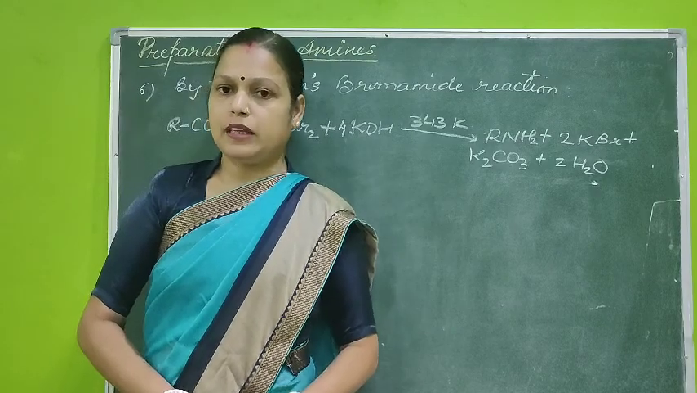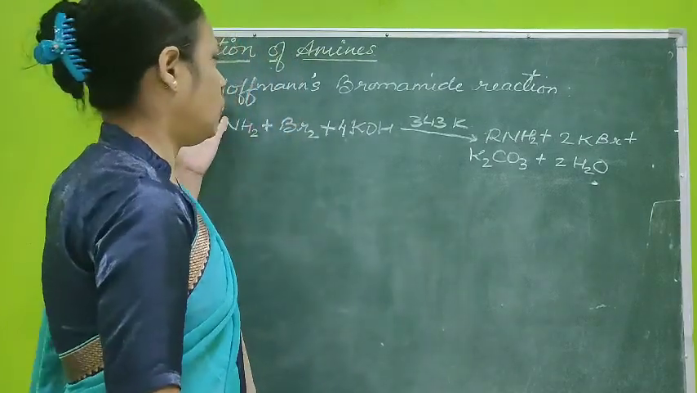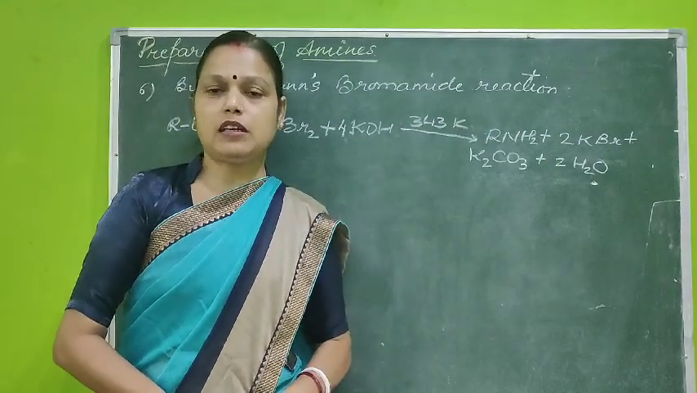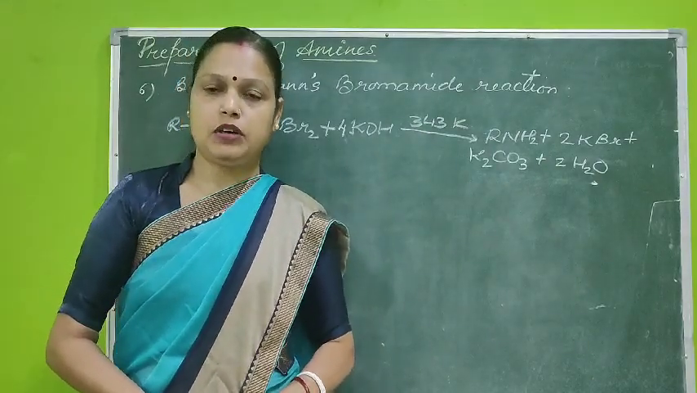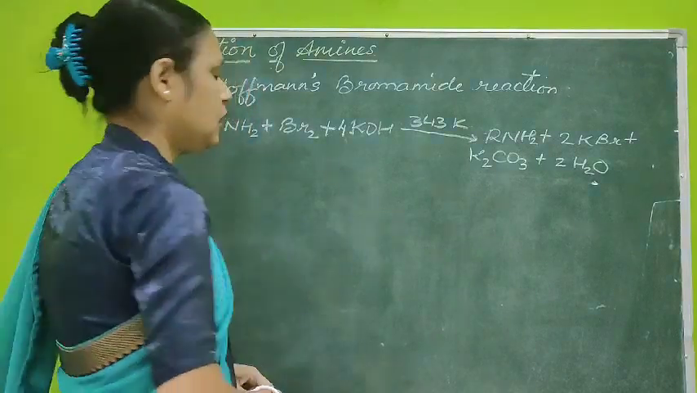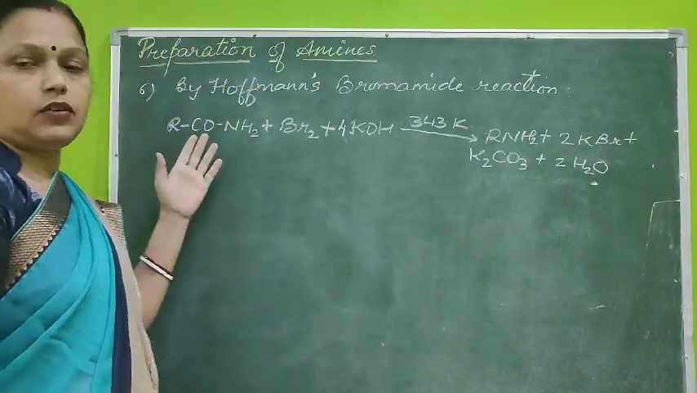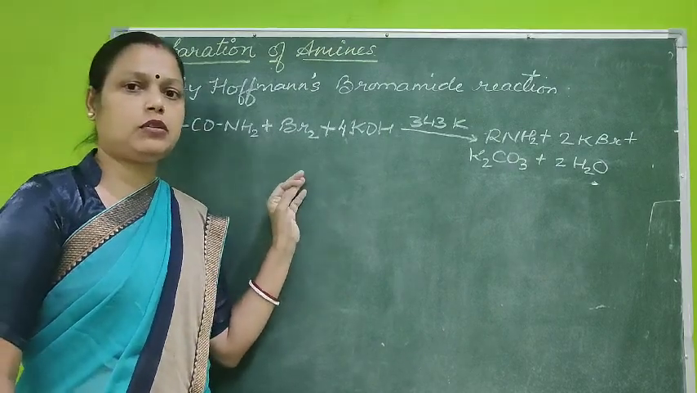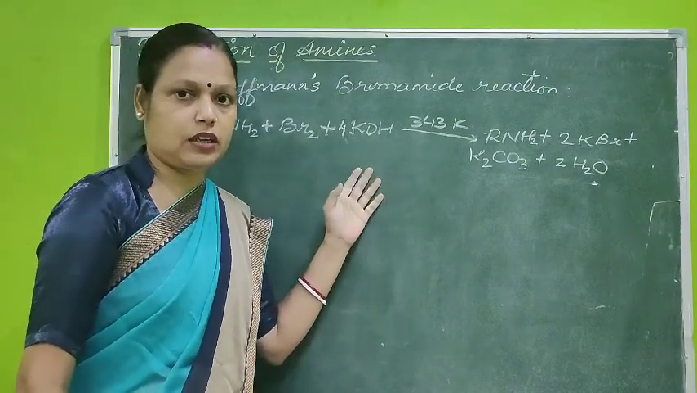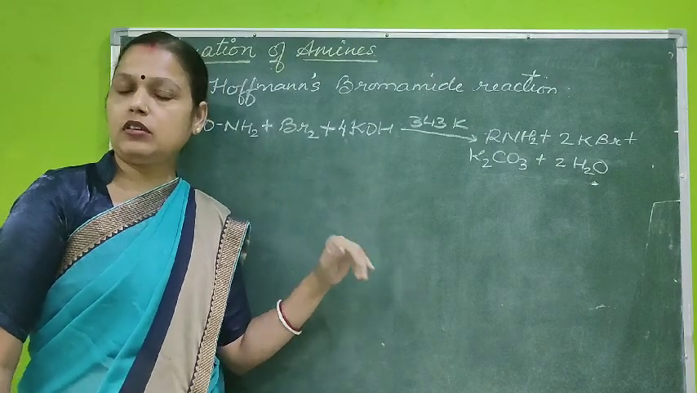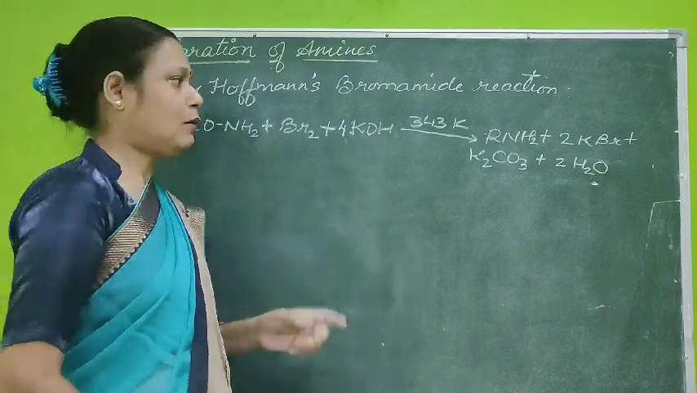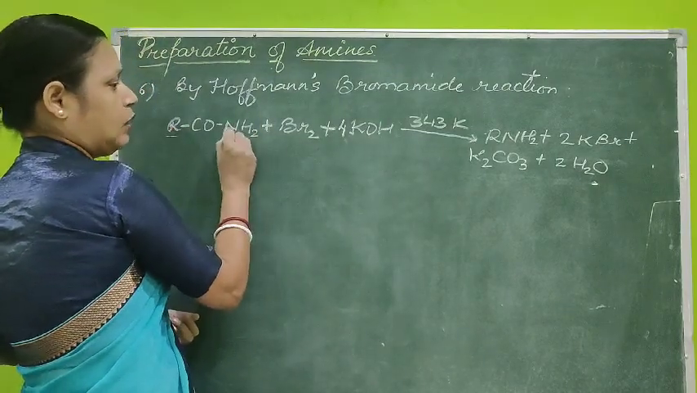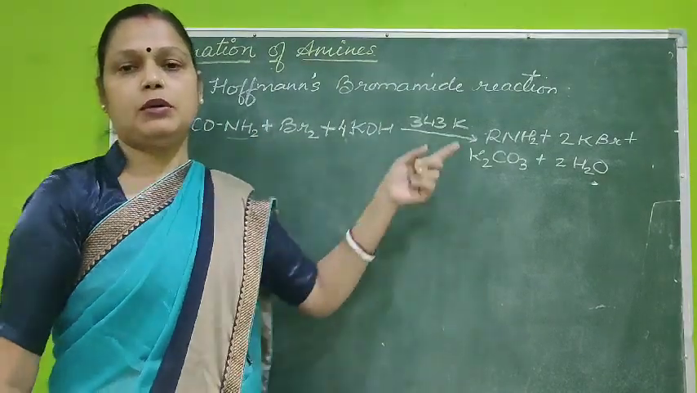Now the last method of preparation is Hoffman's bromamide reaction. This is a very important reaction. Mostly in exams it is asked as a named reaction also. Let us see what it is. In amides, here we are taking a primary amide. When bromine is added in the presence of excess potassium hydroxide, and the reaction is carried out at 343 Kelvin, the alkyl group with the amide gives us a primary amine.